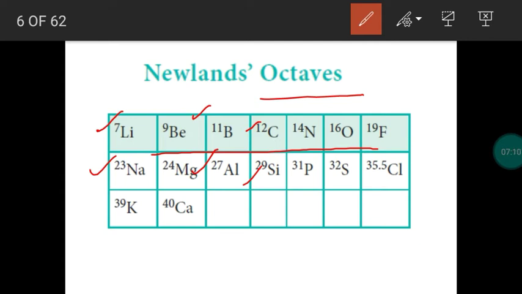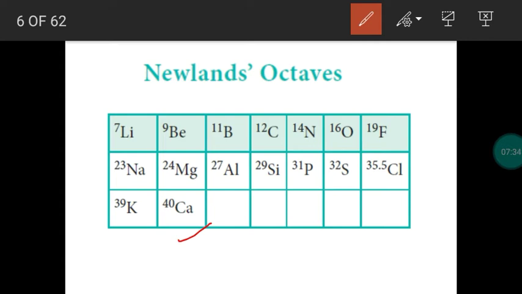Now what is the drawback of Newland's classification? He arranged only a limited number of elements. Up to calcium he arranged in the form of a periodic table, right? So he constructed a table, he arranged up to calcium, and other elements could not be placed. So this is the first drawback.